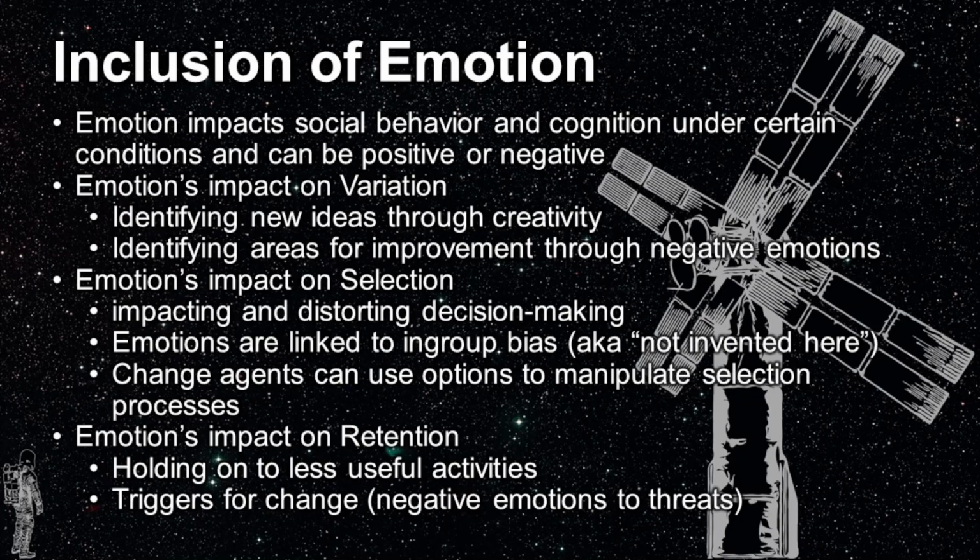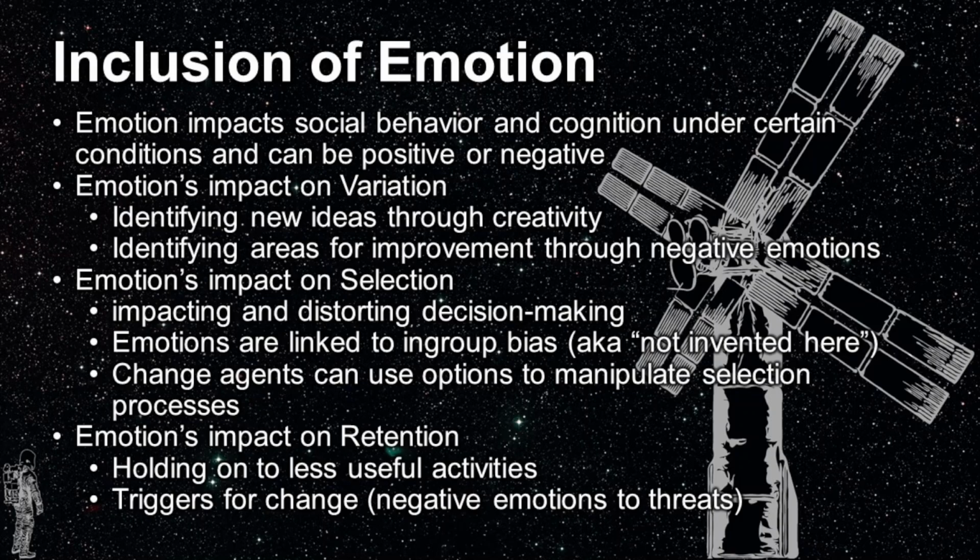Emotion impacts social behavior and cognition under certain conditions and can be positive or negative. Variation is impacted by emotions linked to creativity, including feelings of joy, happiness, or enthusiasm, but may also be impacted by negative emotions like frustration, distress, and anxiety, which can help identify situations requiring attention for improvement. Emotions impact selection too, impacting and distorting decision-making in direct contradiction to rational actor models.